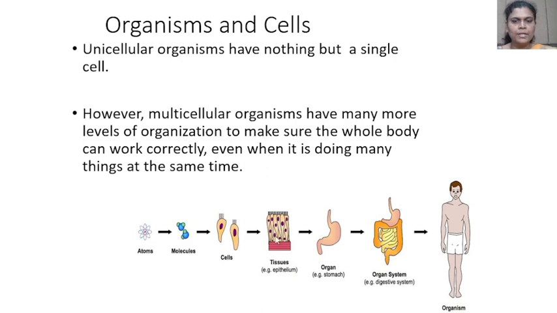Then many tissues form the organ. Here, this is the organ, that is the stomach. Then many organs together form the organ system, that is the digestive system, and many organ systems together form the whole organism.